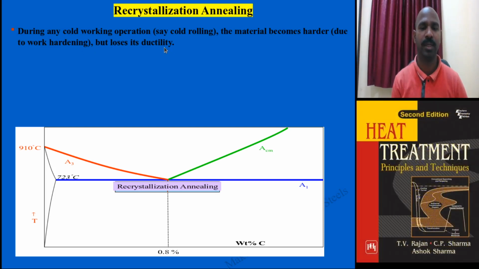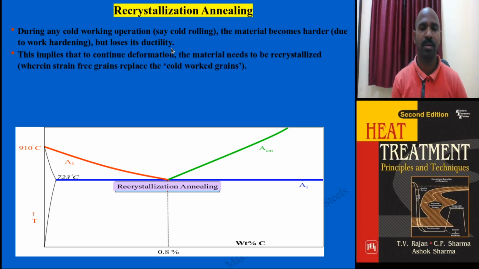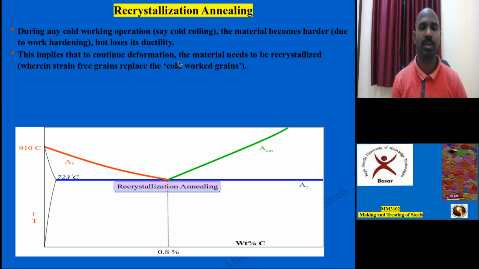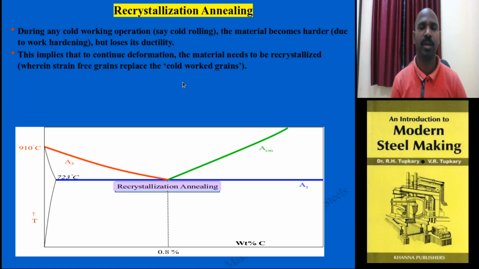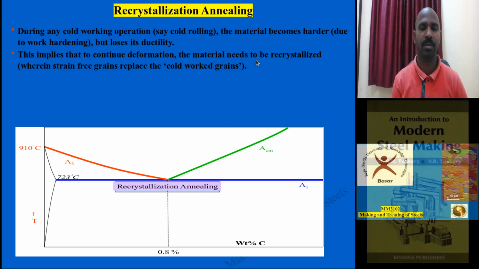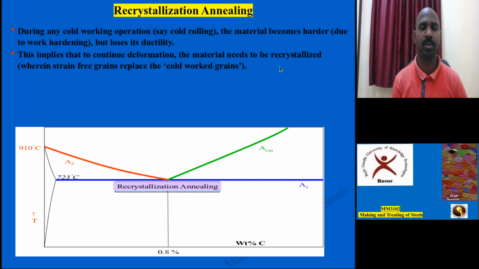For overcoming this particular problem, which is because of the continued deformation, you need to continue further deformation to convert the billet to the sheet and thin sheet. So what you need to do is provide this heat treatment intermediately. What will happen is strain-free grains are recrystallized after the cold working process.